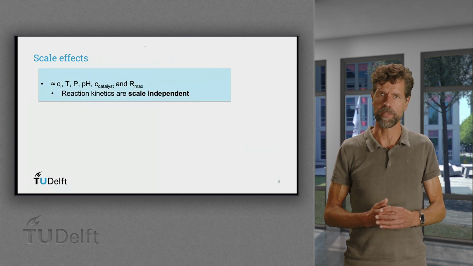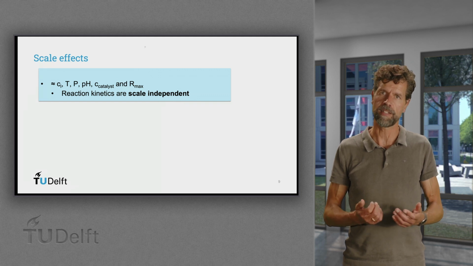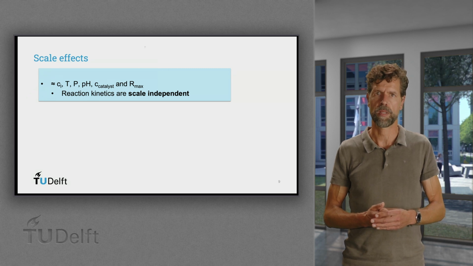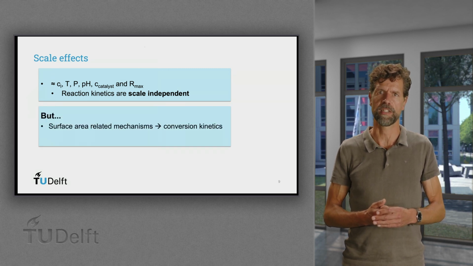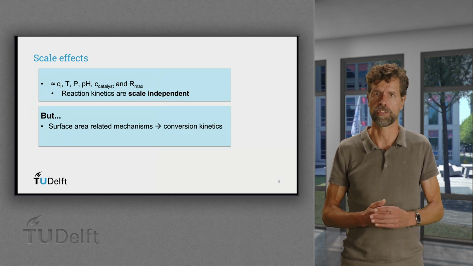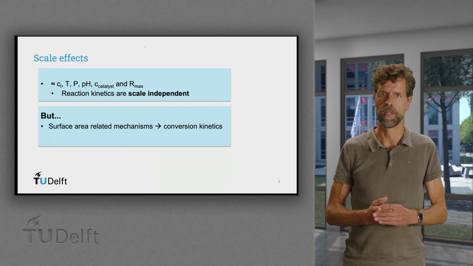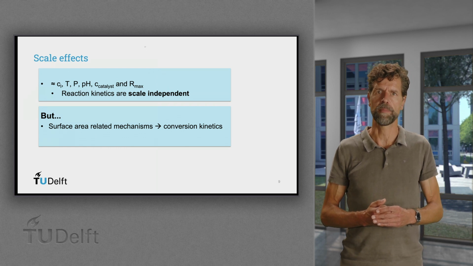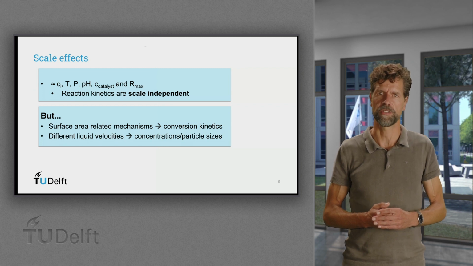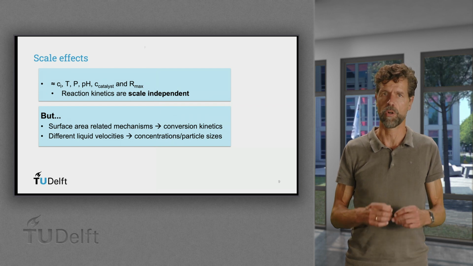Reaction kinetics are scale independent when concentrations, temperature, pressure, pH, the catalyst concentration, and the maximum reaction rate are the same at different scales. But scaling issues on the reaction side can arise due to scale effects on the wall area per volume and fluid velocities. Surface area related mechanisms such as adsorption, leaching and diffusion limitation can limit the conversion kinetics. Further, liquid velocities are different, which can affect mixing or the local concentration of catalyst due to settling or washout.